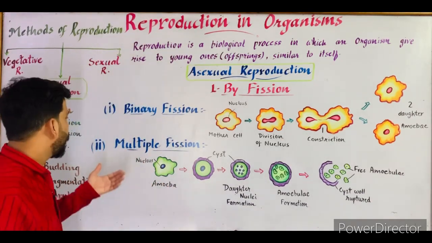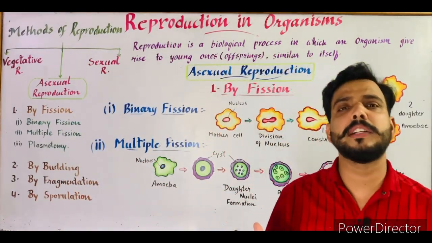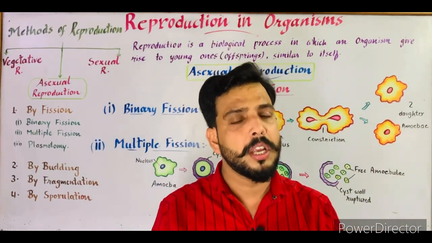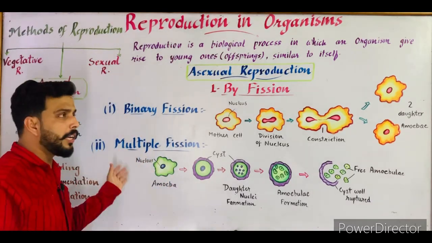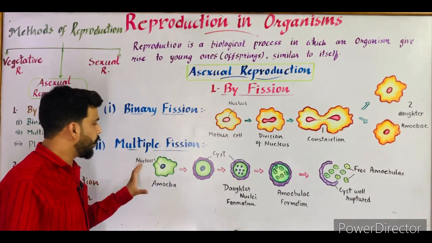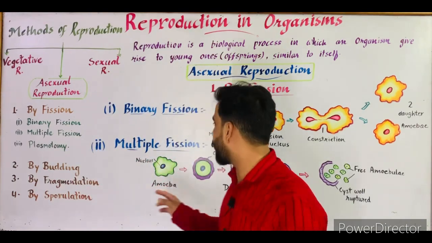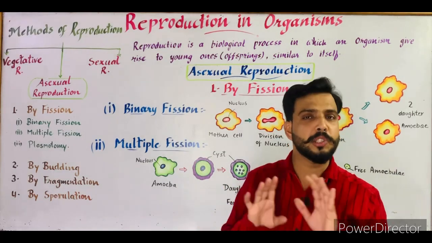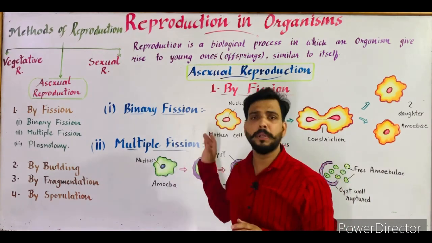Now the next is multiple fission. Multiple means more than two. When the organism divides into numerous parts, multiple organisms or clones, the term multiple fission is used. Again, I took the example of amoeba. This is the amoeba, and these are the pseudopodia. We all know that pseudopodia help in the locomotion of amoeba. Due to the presence of pseudopodia, the shape of the amoeba is not definite. During unfavorable conditions, this type of multiple fission takes place.